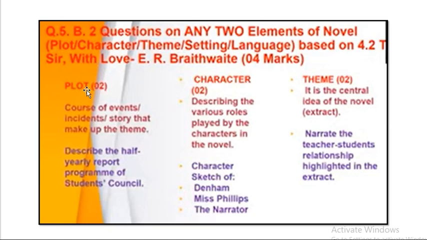Here again the question. Now see, you have to keep in mind in each of these units, questions will be asked for 4 marks, and 2 marks questions will be asked from each unit. So from the history of novel, 2 questions can be asked for 2 marks. That will be 4 marks. Again here To Serve with Love is for 4 marks. The 2 marks questions can be from plot, character, theme, setting and language.